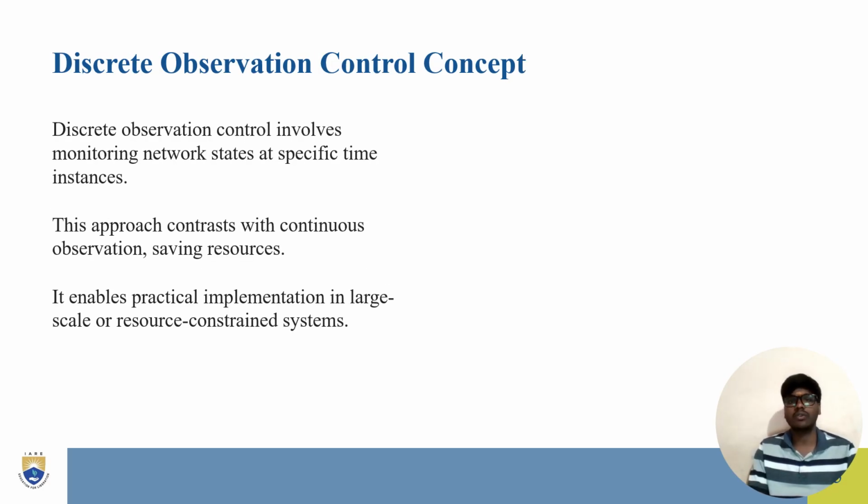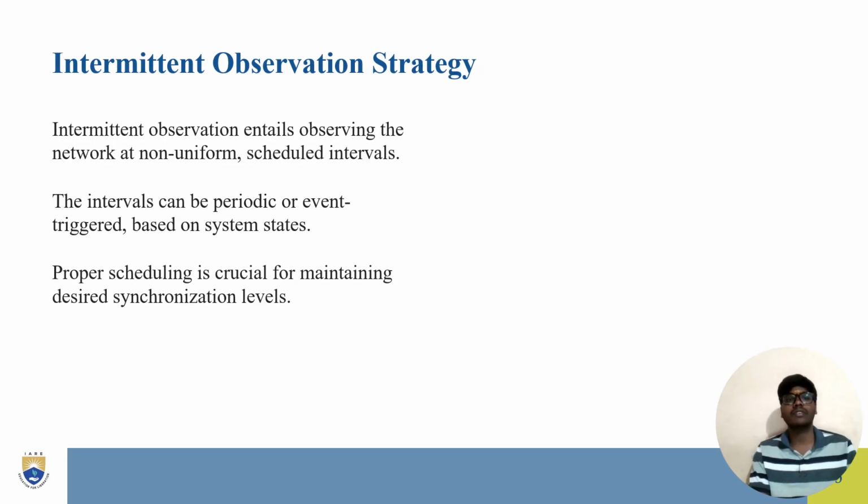Discrete observation control concept. Discrete observation control involves monitoring network states at specific time instances. This approach contrasts with continuous observation, saving resources, and it also enables practical implementation in large scale or resource constrained systems. Here we can see the discrete observation control concept, where discrete observation control involves the monitoring of network states at specific instants of time, and this approach saves resources compared with continuous observation.